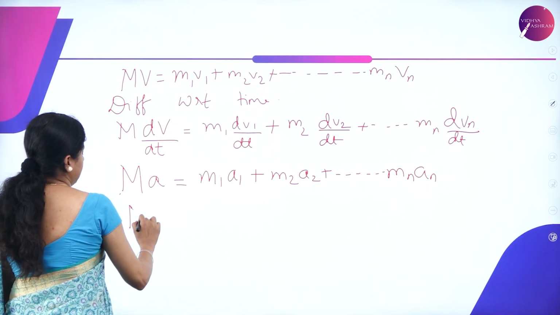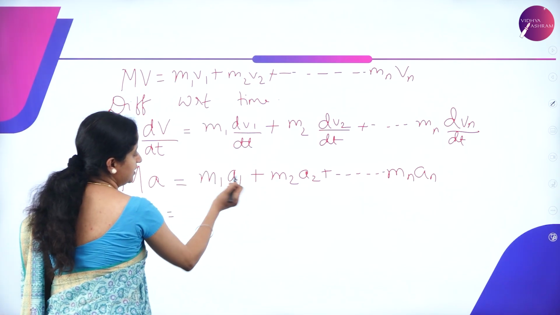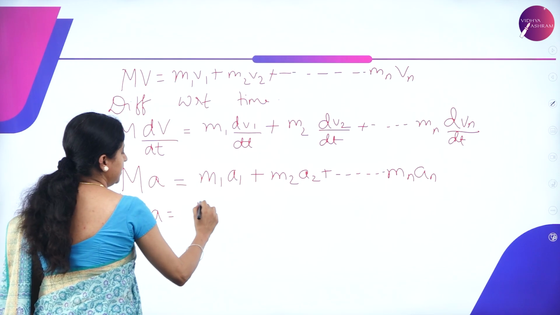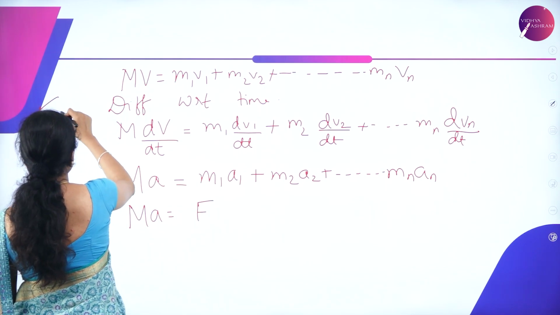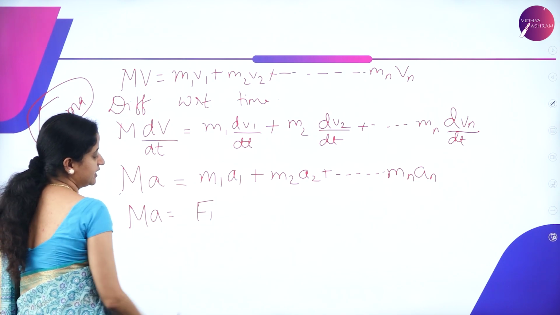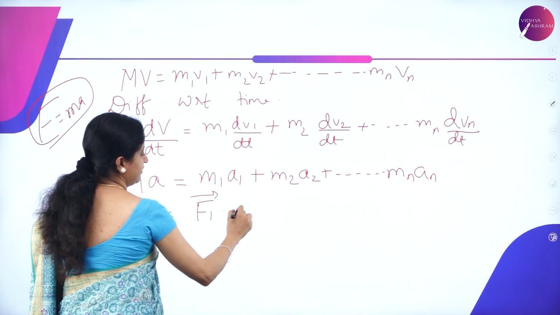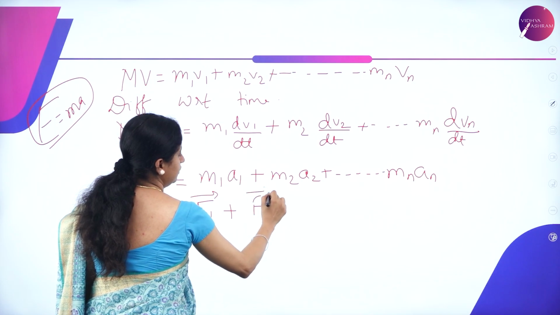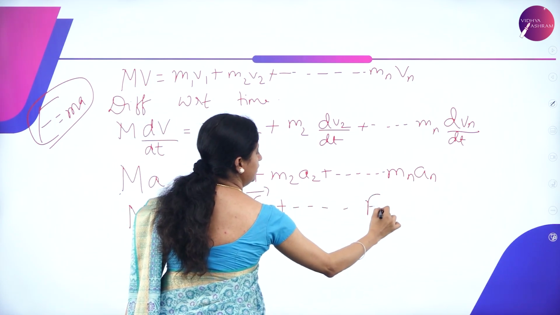So we can write this as MA is equal to, what is m1 a1? It is nothing but the force. We all know that force is equal to mass into acceleration. Since we have m1 a1, I can write it as F1. Force is a vector quantity. Similarly here F2 plus and so on up to Fn.